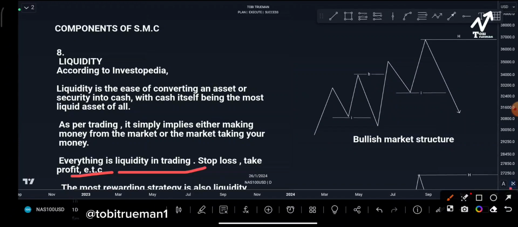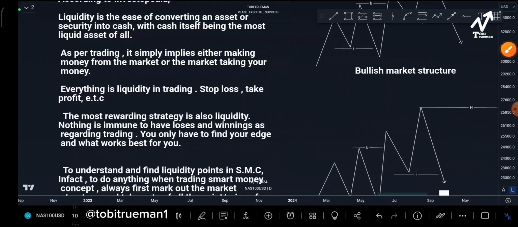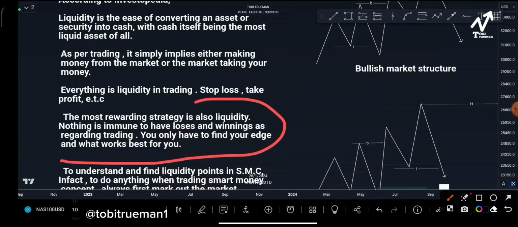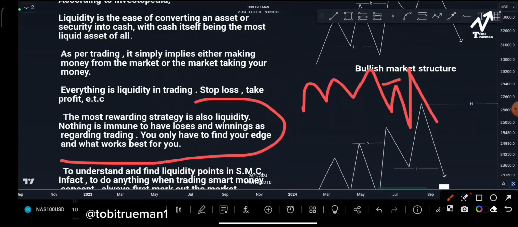With that, meaning there will be losses, there will be winning. The most rewarding strategy is also liquidity. There are a lot of strategies, price action, smart money concept, name it, any strategy at all. It's all about liquidity also because without liquidity in the market in the first place, the market cannot move. There will be no movement, and when there's no movement, there's no money. When there's no money, you cannot make money from the market. As such, everything is liquidity.